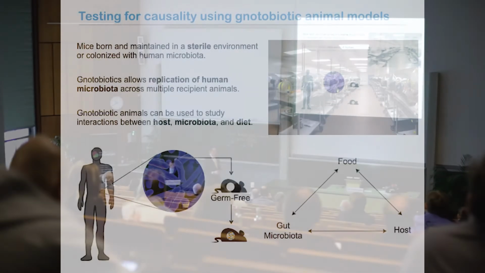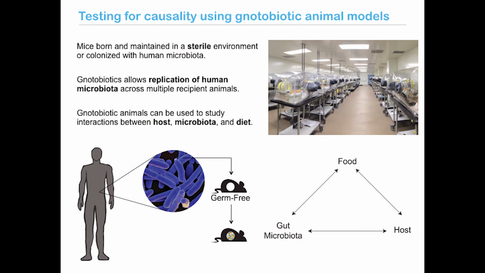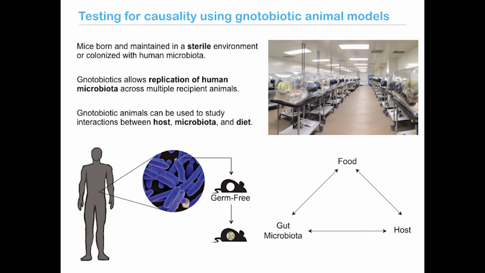So in order to do this, we turned to notobiotics, and I'm very grateful for the earlier introduction of notobiotics. That was very thorough. In our case, we're using notobiotic mice. So these are mice that are born and maintained germ-free and kept inside the sterile environment of these plastic vinyl isolators that I've shown you on the right.